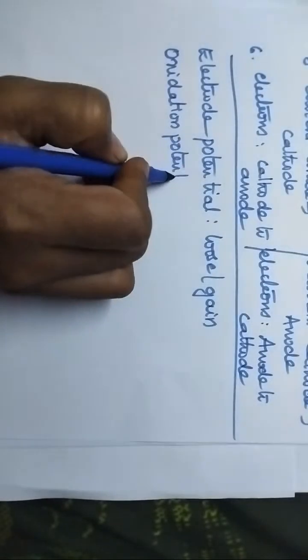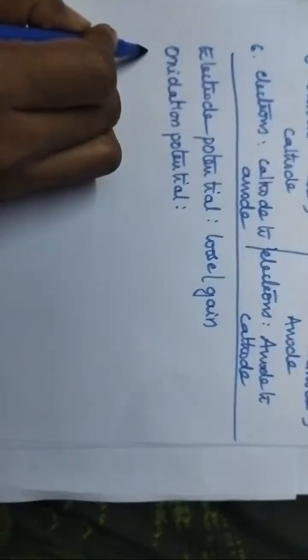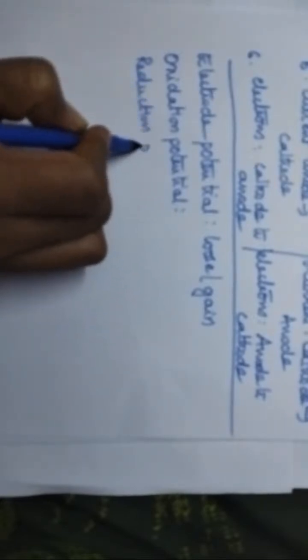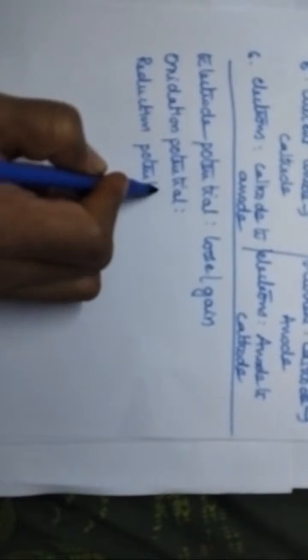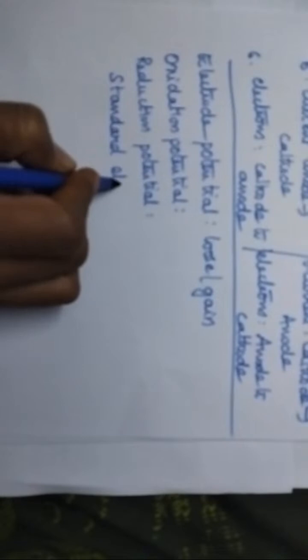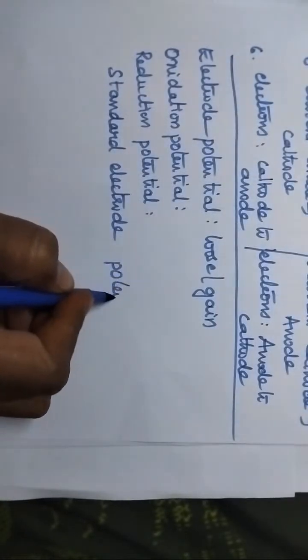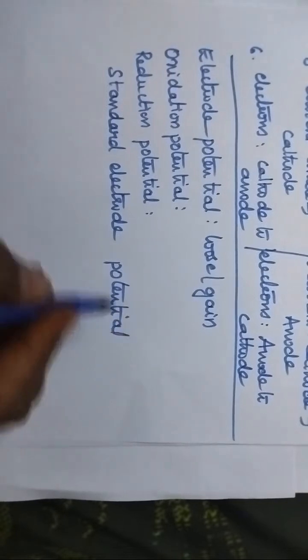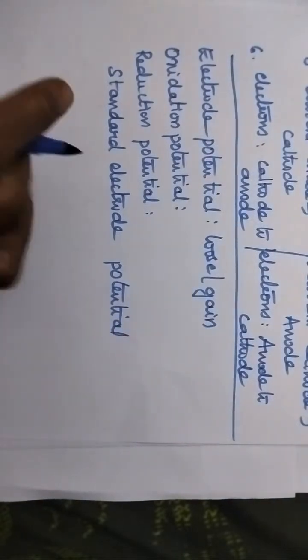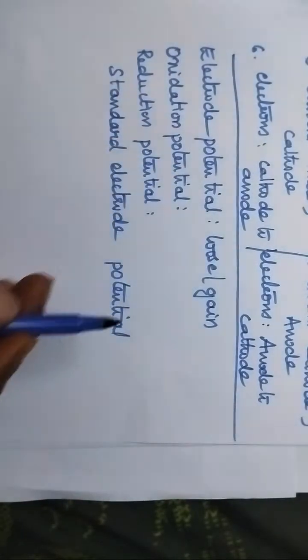Will you share what is meant by oxidation potential? I am waiting for your answer. What is meant by oxidation potential, Swati?